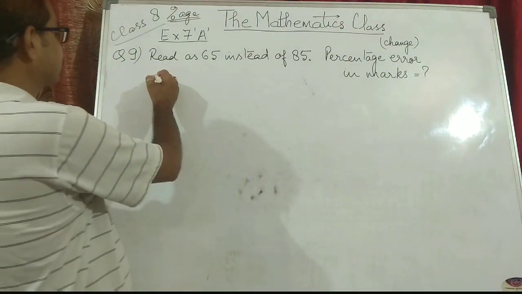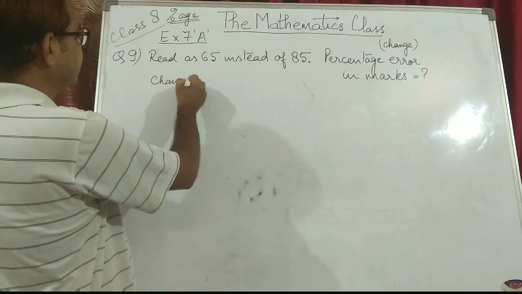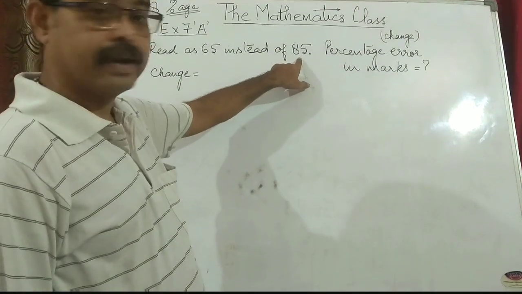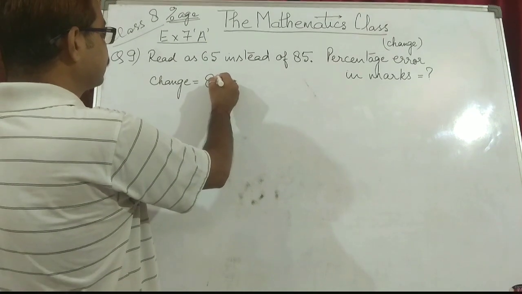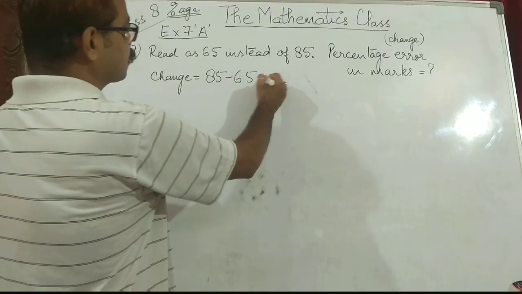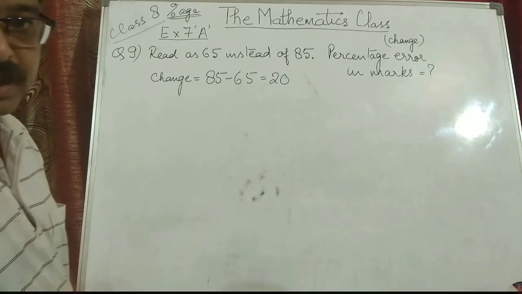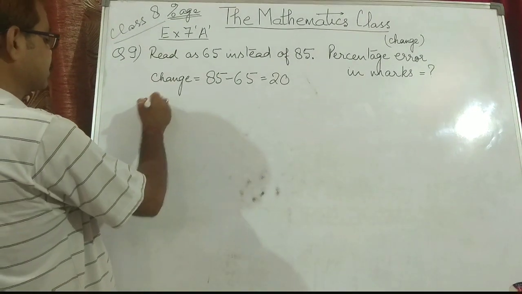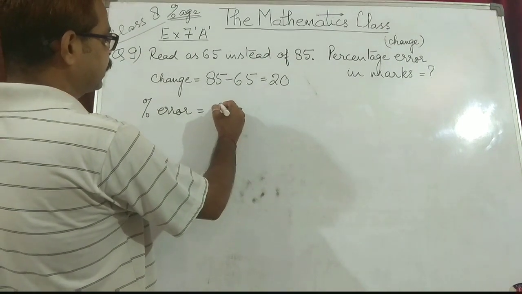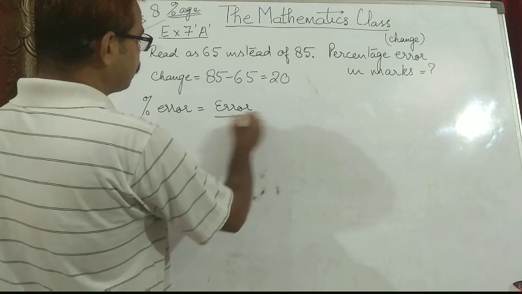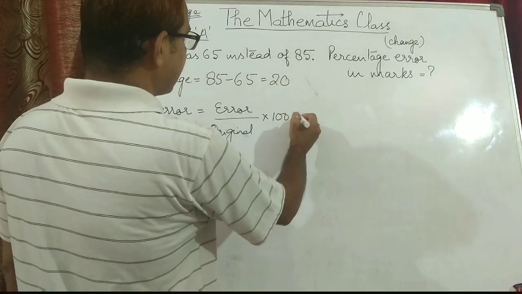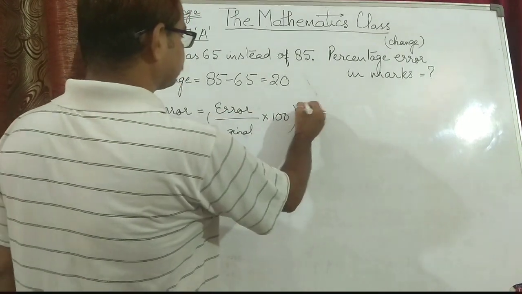So how will you find out the change? Change will be original marks minus misread marks. Original marks were 85, so 85 minus the marks which were read by confusion, which was 65. So the total comes out to be 20 marks. Now percentage error or percentage change can be written as change or error upon original marks into 100, and then a percent sign.